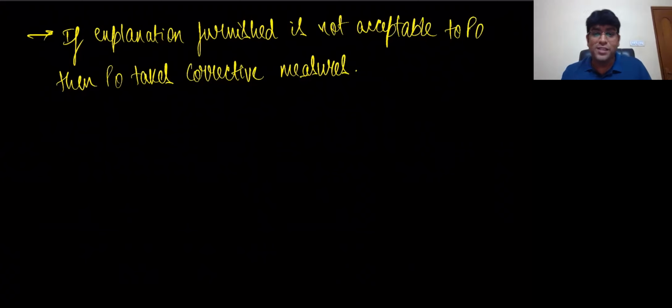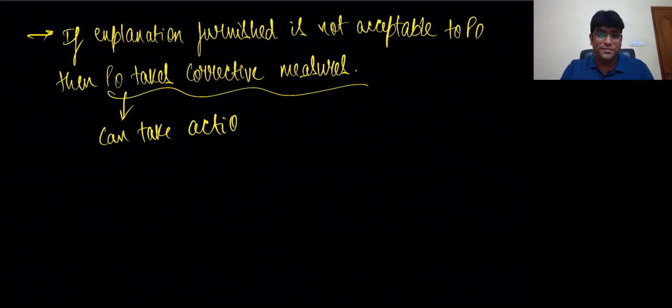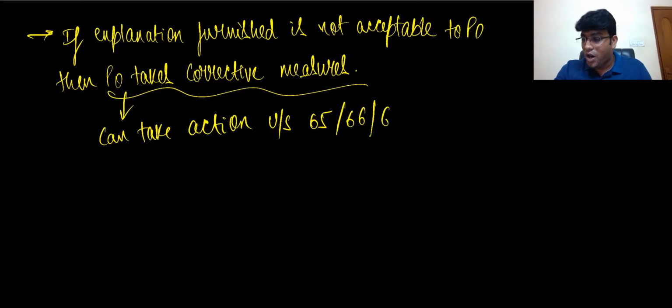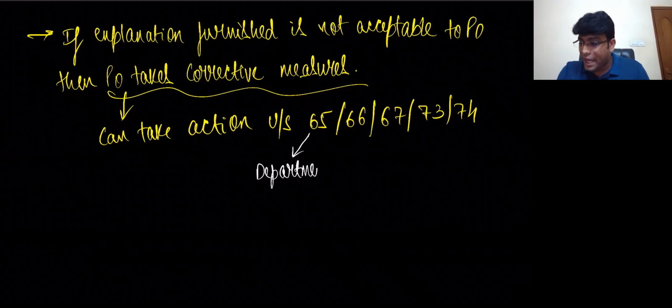The PO will take what, my dear friends? Corrective measures. That is, the PO can take action under section 65 or 66 or 67 or 73 or 74. Now, what are the sections that you should know very clearly? 65 talks about something called department audit, audit by the department, which we'll talk about in detail.